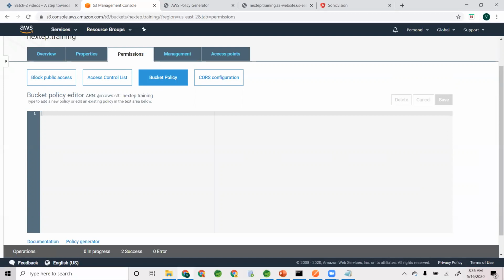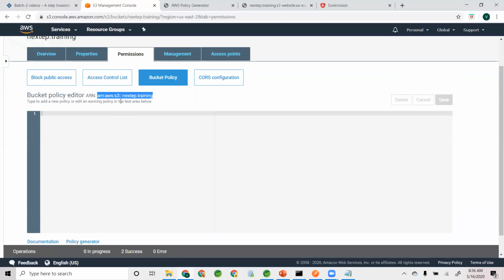Look at this one. Our bucket also has an ARN. This is our ARN: arn:aws:s3:::nextstep.training. That's our bucket name. ARN stands for Amazon Resource Name, which uniquely identifies a resource within the entire Amazon ecosystem.